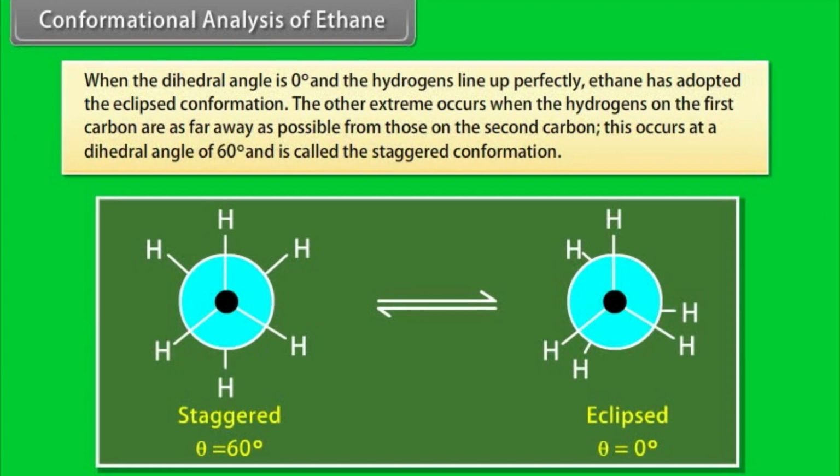When the dihedral angle is 0 degrees and the hydrogens line up perfectly, ethane has adopted the eclipsed conformation. The other extreme occurs when the hydrogens on the first carbon are as far away as possible from those on the second carbon. This occurs at a dihedral angle of 60 degrees and is called the staggered conformation.